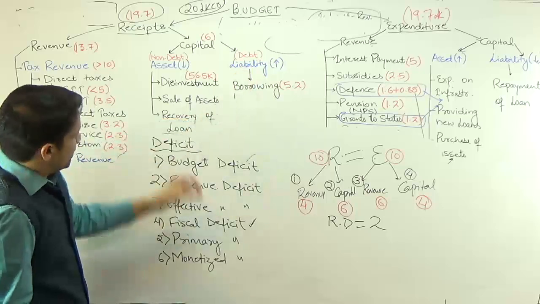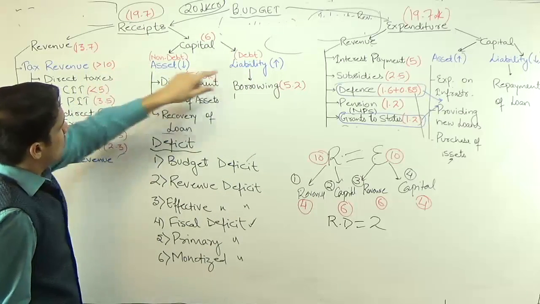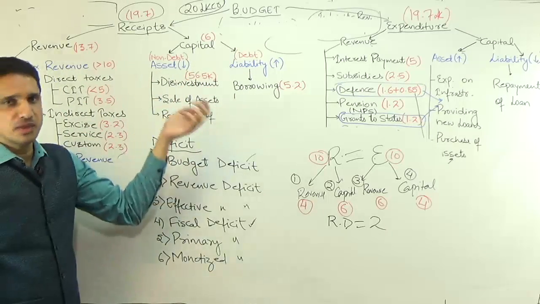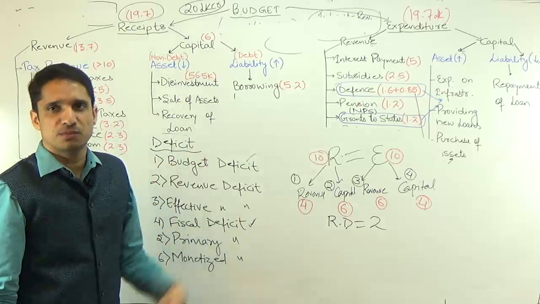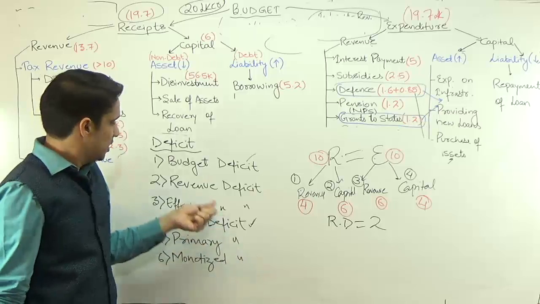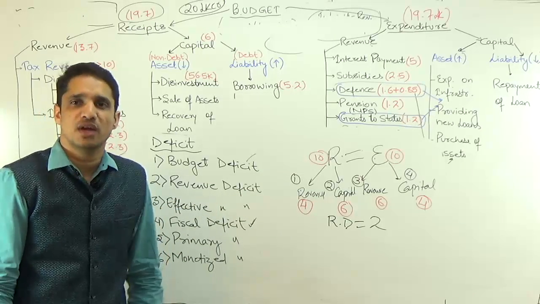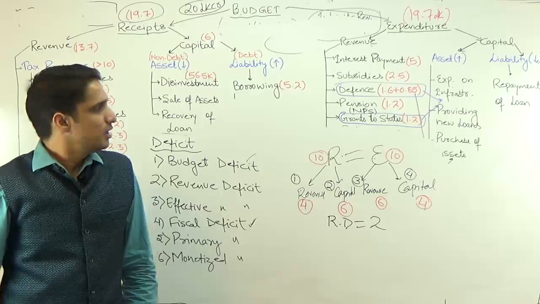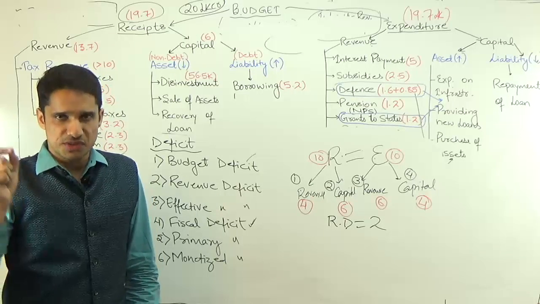So revenue deficit causes or leads to a net decrease in assets or a net increase in liability. Both are worse. If I am decreasing my assets or I am increasing my liability, both are worse. So that is why revenue deficit is regarded as the worst type of deficit for any economy. All these commissions and committees are suggesting the revenue deficit in the economy should be 0. The revenue deficit should be 0.